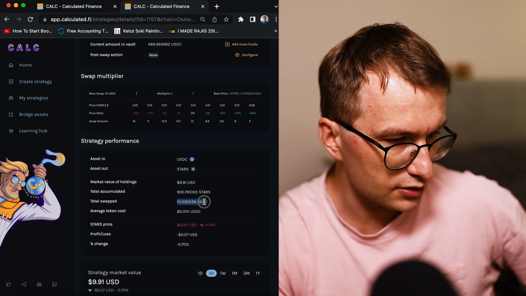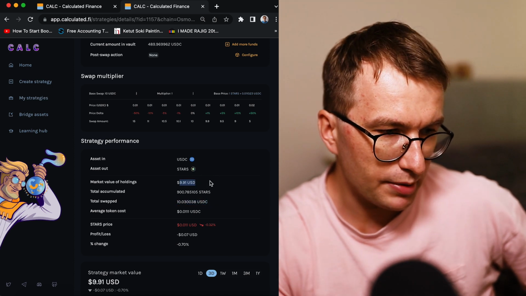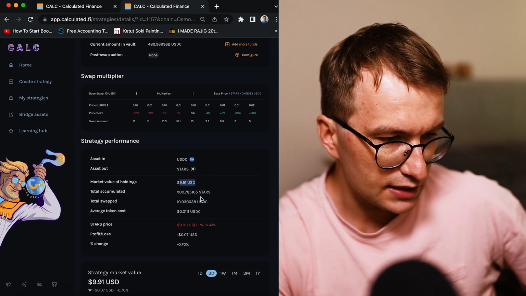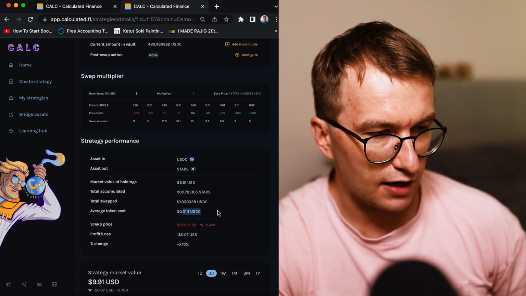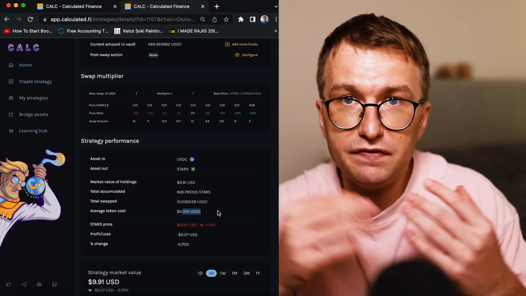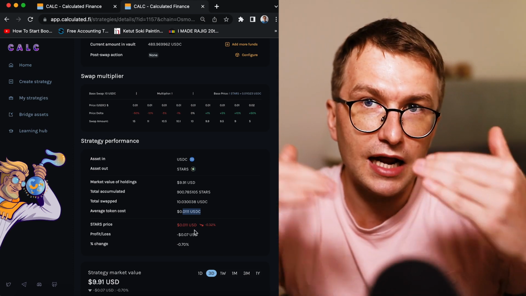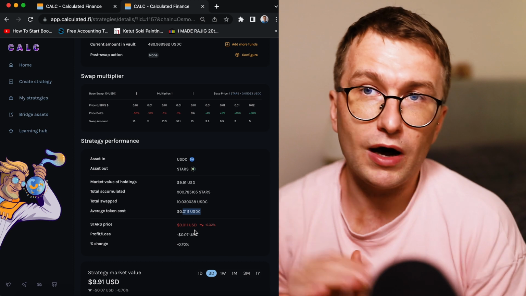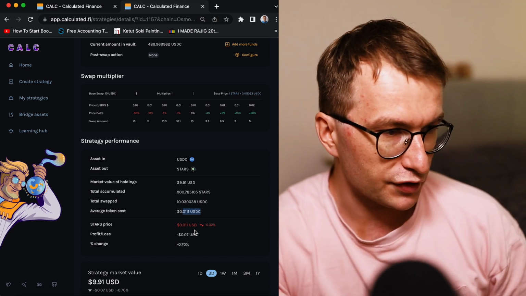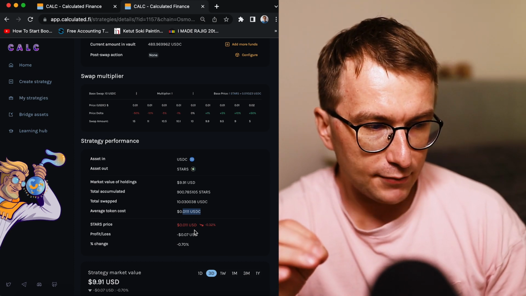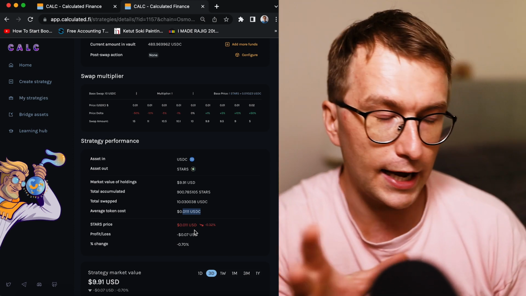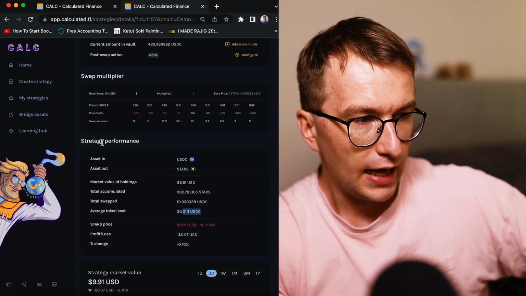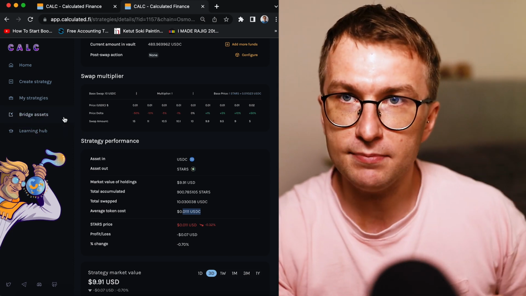So this is the total swapped. So you see, I probably paid around 10 cents for transactions, and this was the average cost because I'm already have the first. So in like 50 days or in a month, I will have really nice view of what average price I paid over here. And next time I'm going to show you to this strategy, because I don't want this video to be too long, okay? I'm going to show you the same strategy with the same token.